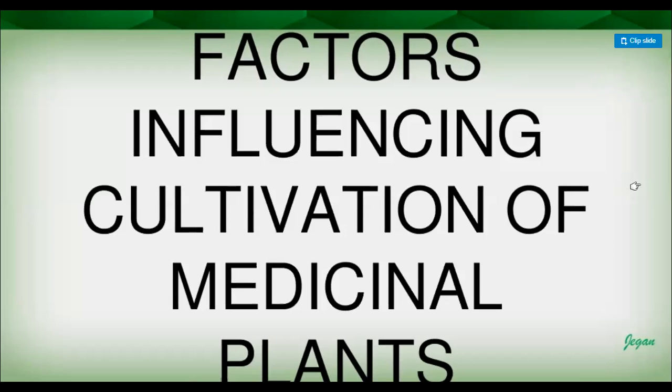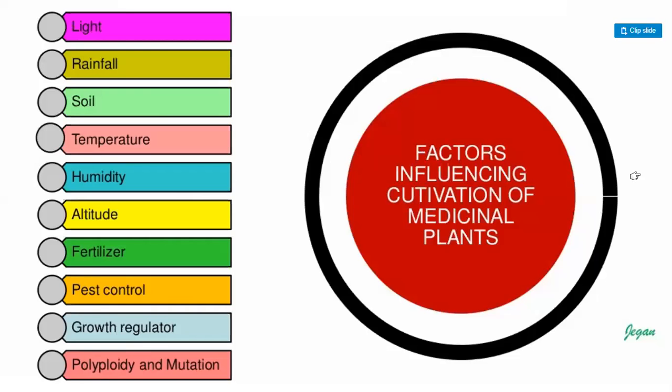In that, the first factor, here you can see: light, rainfall, soil, temperature, humidity, altitude, fertilizer, pest control, growth regulator, polyploidy and mutation. These are the techniques which also can influence the cultivation factor. So here you can see a lot of things which are directly or indirectly having their role in the growth of medicinal crops. So they are going to influence the cultivation.